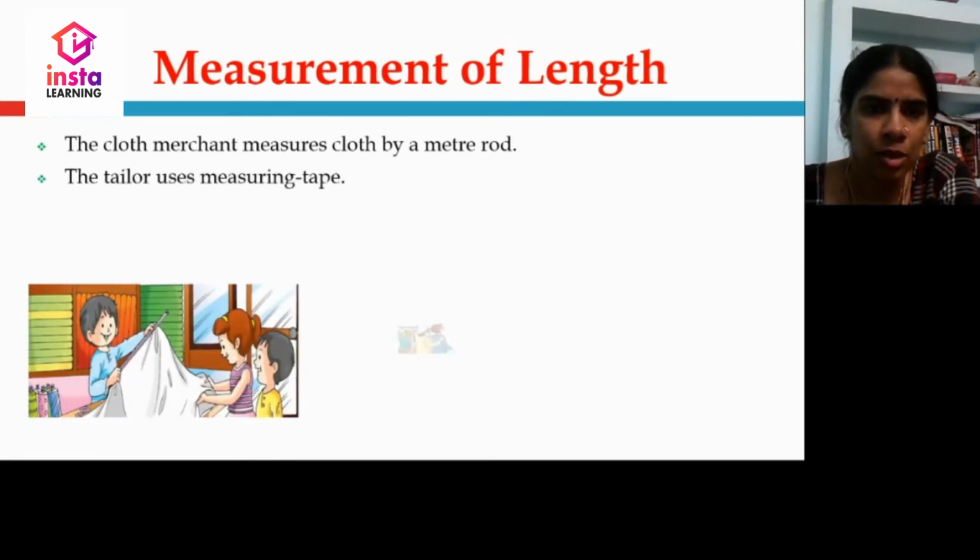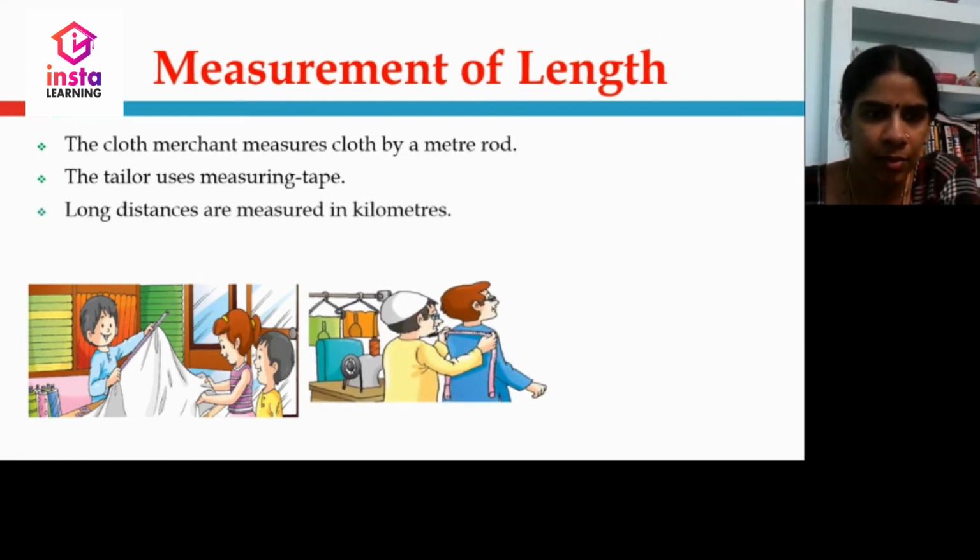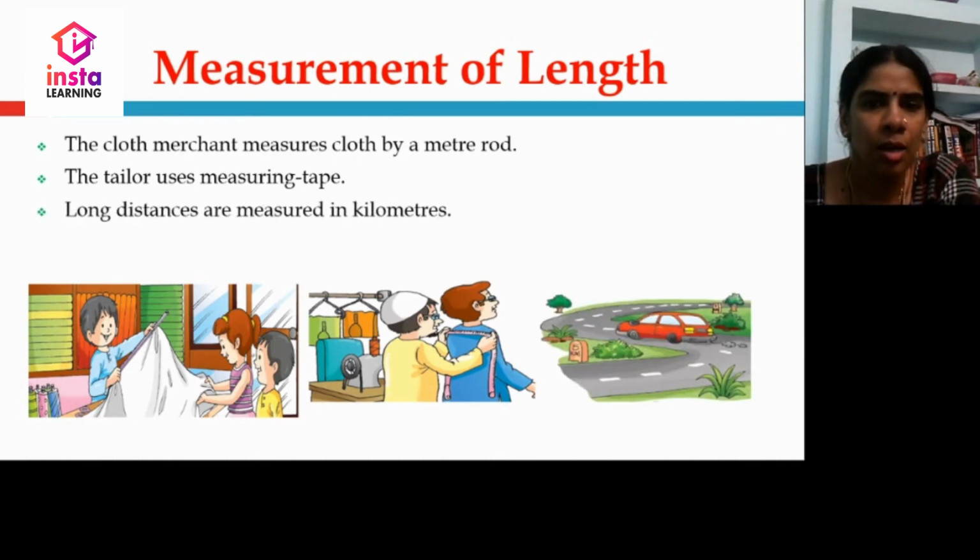The tailor uses measuring tape to measure our length. Long distances are measured in kilometers. 1 kilometer is equal to 1000 meters.